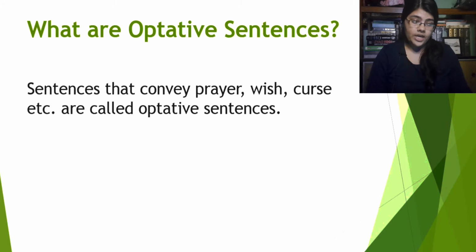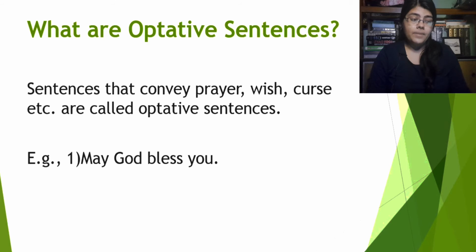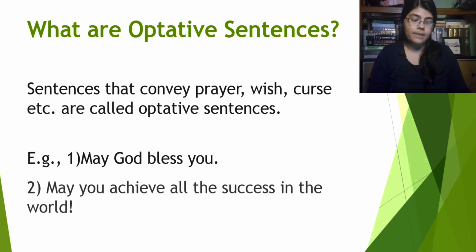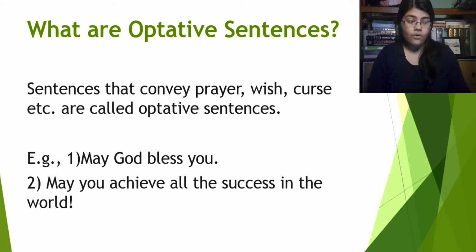Sentences that convey prayer, wish, curse, etc. are called optative sentences. What is the example? May God bless you. This is a prayer or a wish. This is an optative sentence. Another example, may you achieve all the success in the world. This is another wish. So these are the examples of optative sentences.